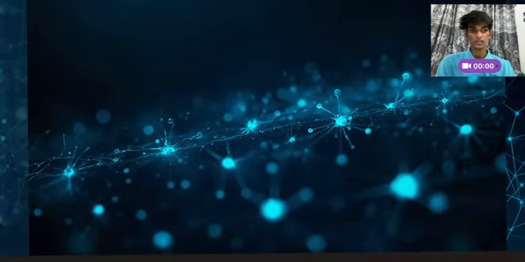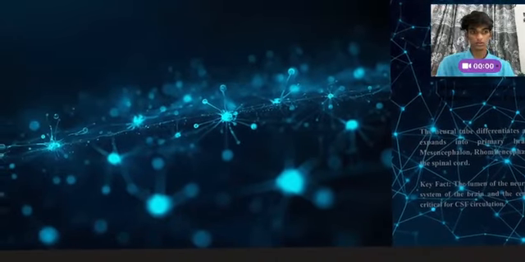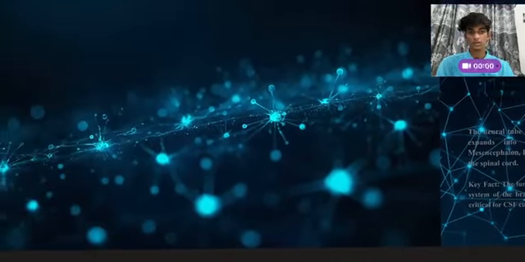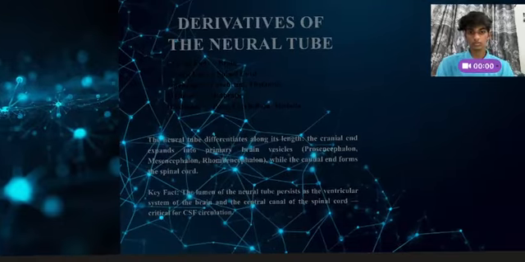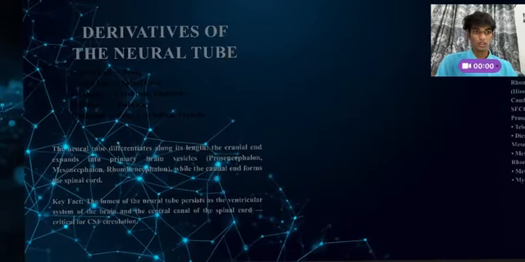Now we'll see neurulation. It's the formation of the neural tube. This is one of the most important stages. This process is called neurulation. Imagine folding a sheet of paper into a tube. Similarly, the neural plate develops a groove called the neural groove. The sides rise up as the neural folds. The folds come together, fuse, and create the neural tube.